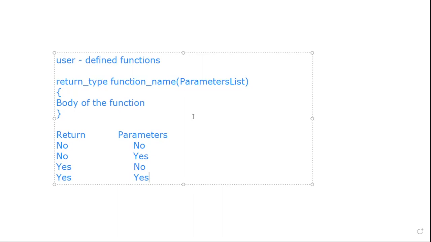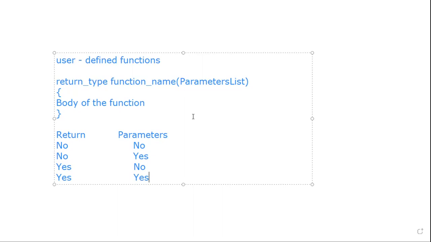Third, it will return some value, but I need not pass the parameters. And finally, it returns a value and also needs parameters. Simple. With these four types we can write any program using different functions. Any program, however large, is based only on these four categories.